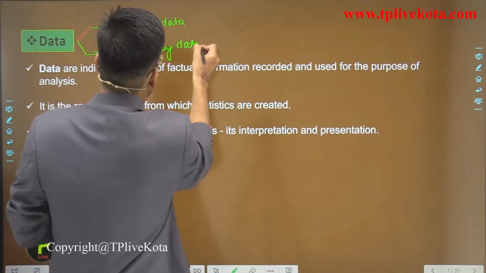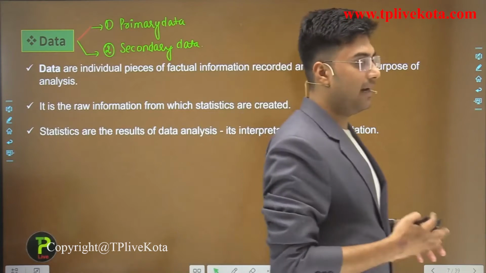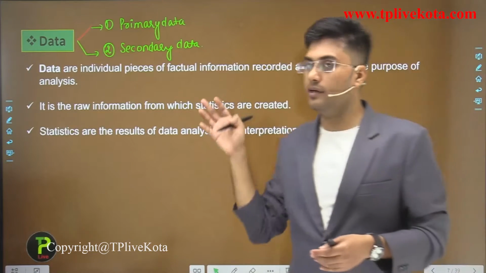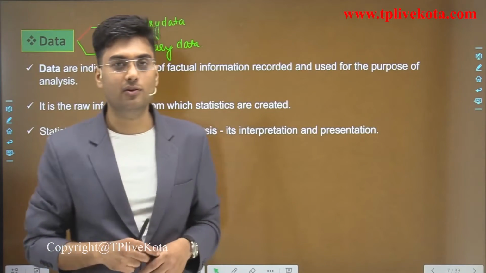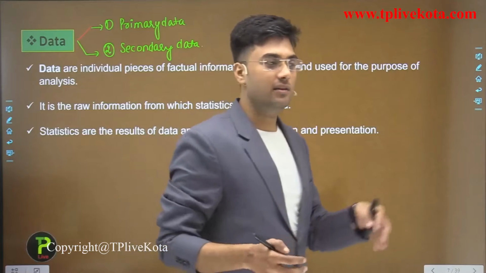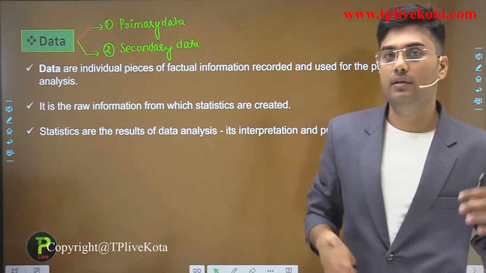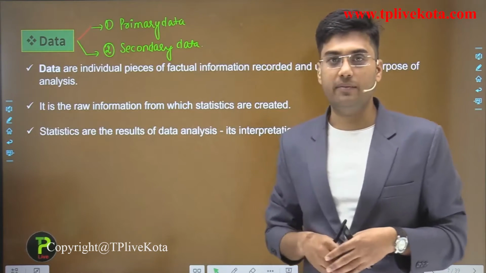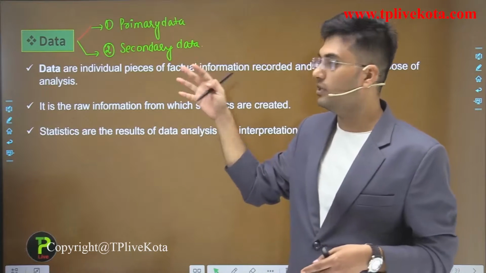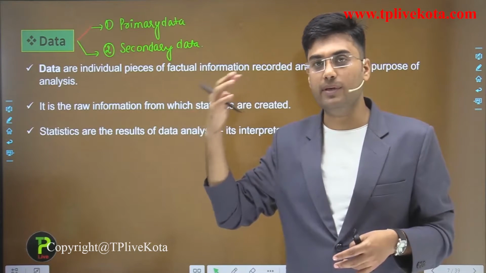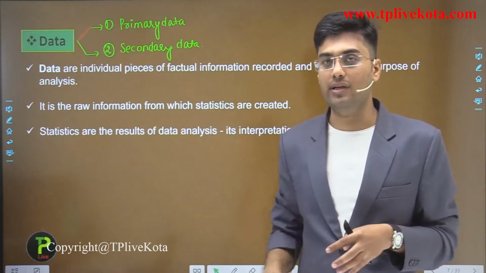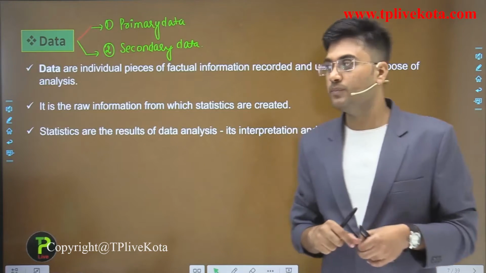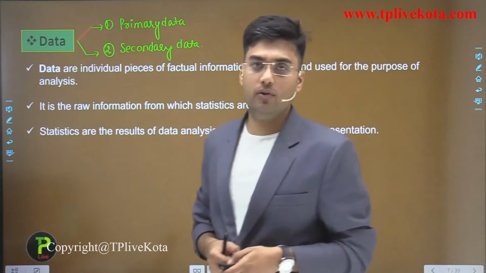What are primary data and what are secondary data? We already discussed this in class 9th. If the investigator collects data itself, then this is known as primary data, and if we use data from any other source, then these data are known as secondary data. Clear? So students, this is all about the data.